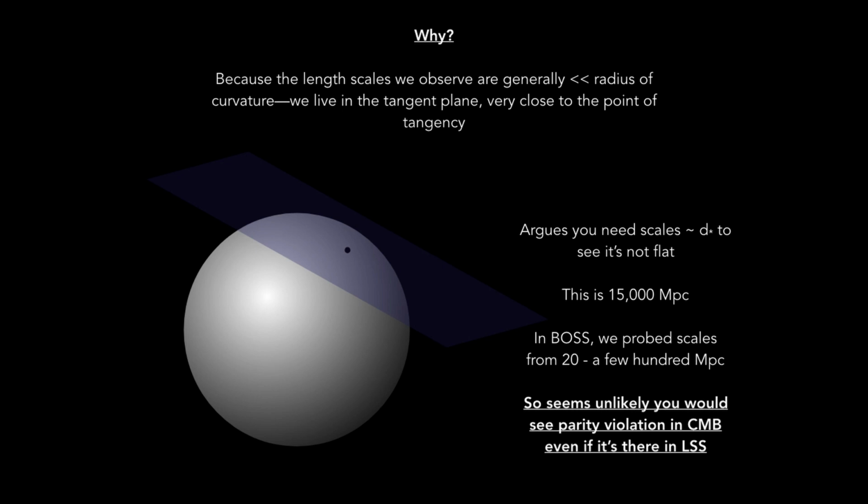Now in BOSS, we probed scales from 20 up to a few hundred megaparsecs. These are much, much smaller than d star. So with the analogy of Earth in mind, it seems unlikely you would see parity violation in the CMB, even if it's there in LSS. But let us hatch our pencils and do a calculation to see quantitatively whether this is true.